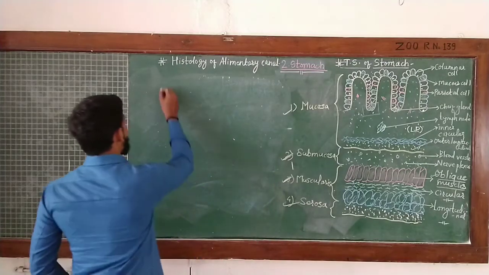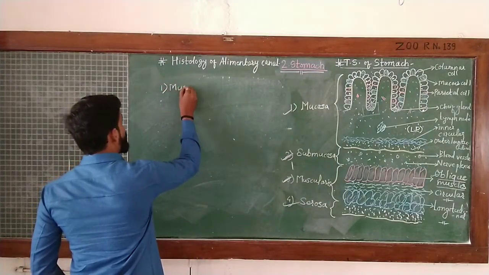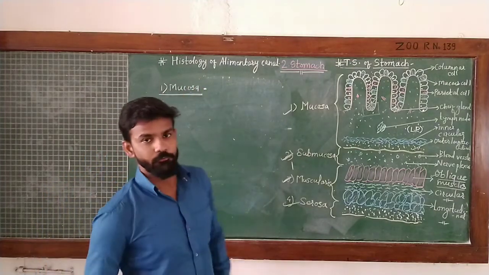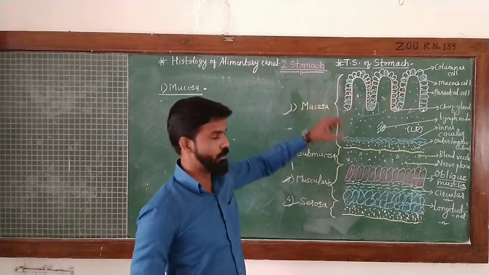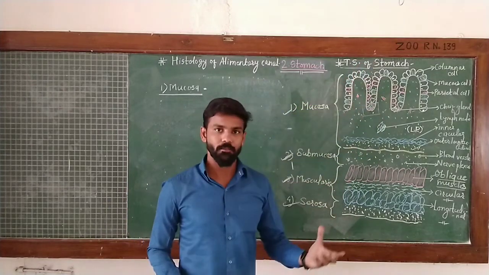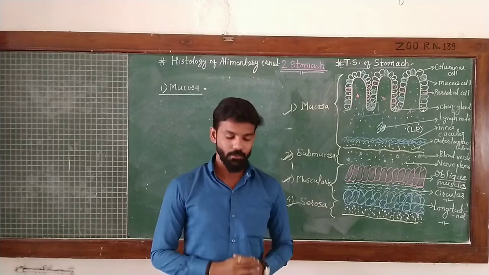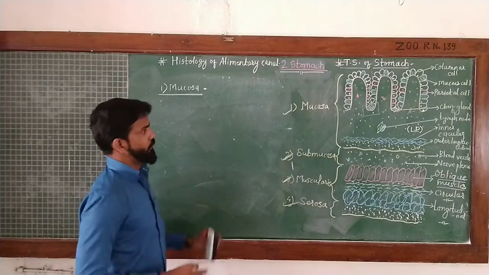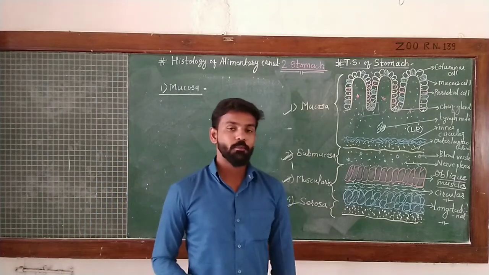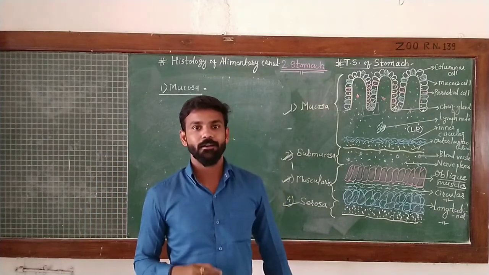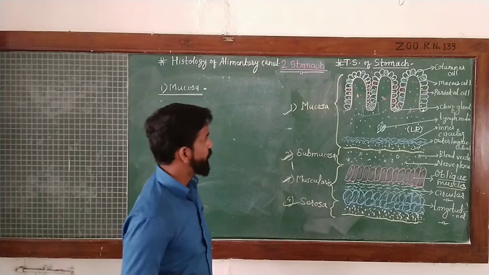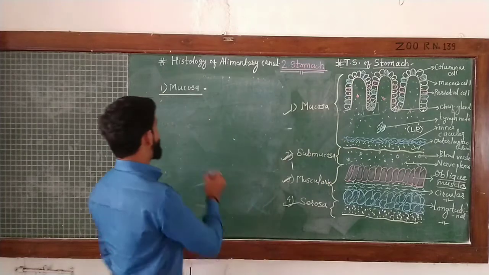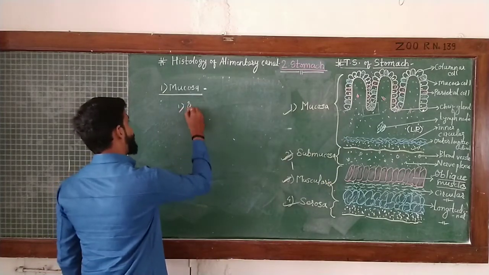Now continue with the mucosa. It is the first, innermost layer, which forms the boundary of that organ, and inside there is a lumen, or empty space, of the alimentary canal. Now in the mucosa of the empty stomach we see the presence of a large number of internal folds, that are rugae, and these rugae are lined by the epithelial surface. We know that mucosa is divided into three parts, that is epithelium.